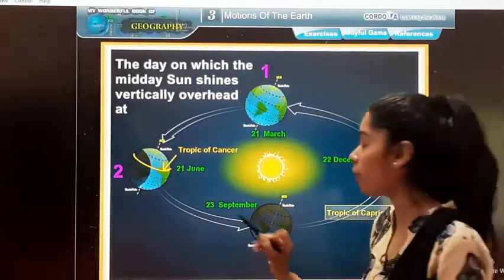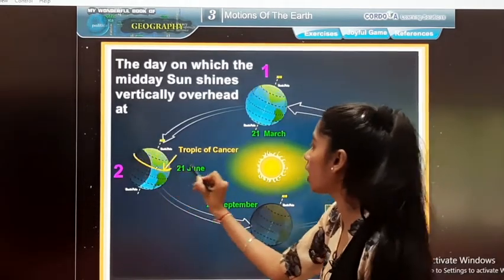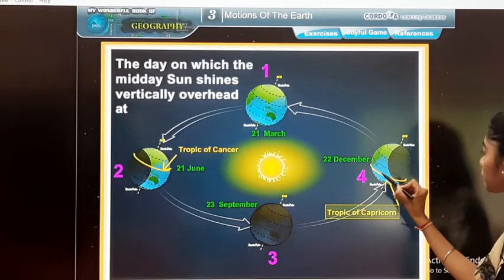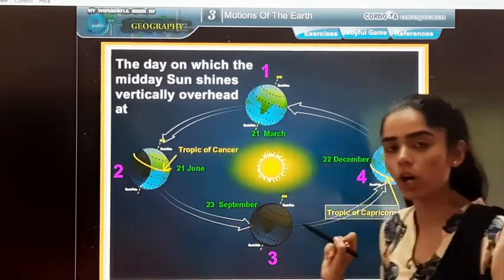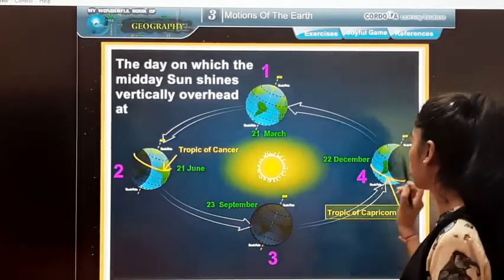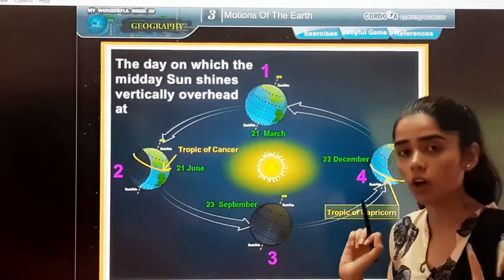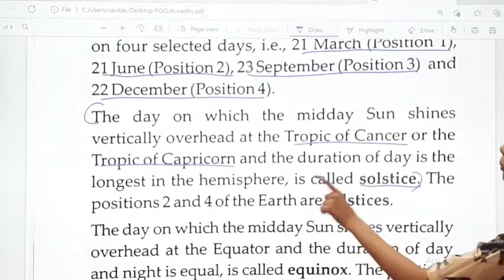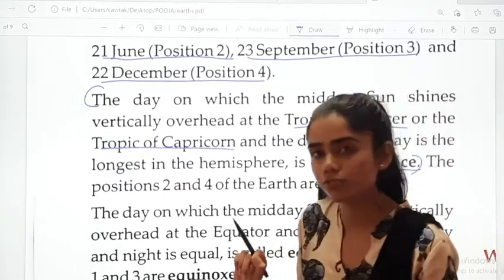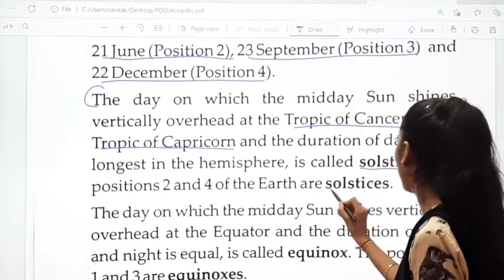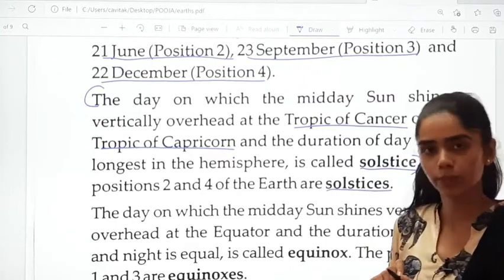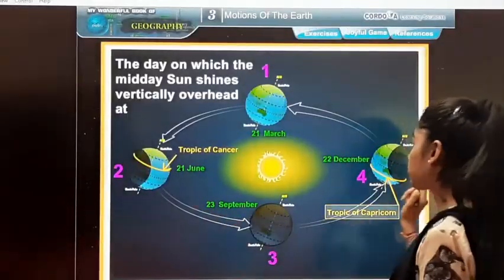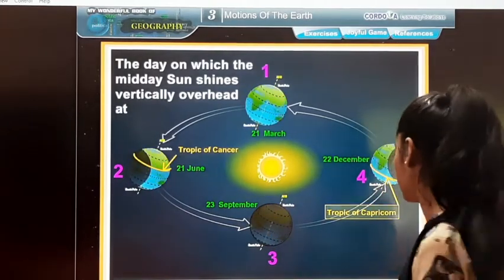See, they have even pointed out this yellow line is your Tropic of Cancer and over here this line is your Tropic of Capricorn. So these two depict the solstice. So what we can say? Let's read. The positions 2 and 4 on the Earth are solstices. Is it clear? The position 2 and 4 are solstices.